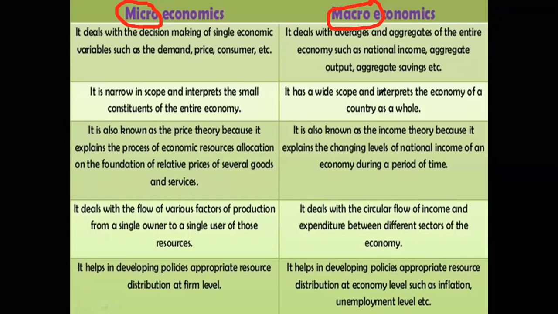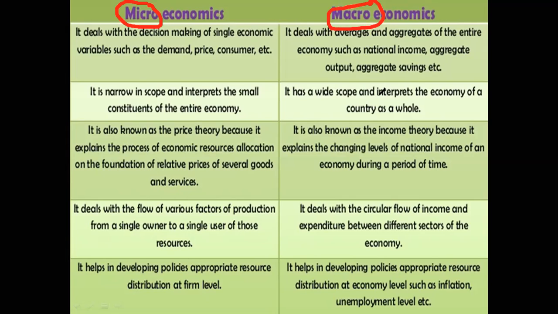All right. So micro and macro, at least three differences you need to learn. In microeconomics, you can write that I stands for individual, whereas in macro, A stands for aggregate. Micro is the study of individual behavior, and macro is the study of aggregate behavior. Microeconomics is also known as price theory, and macroeconomics is also known as income theory.